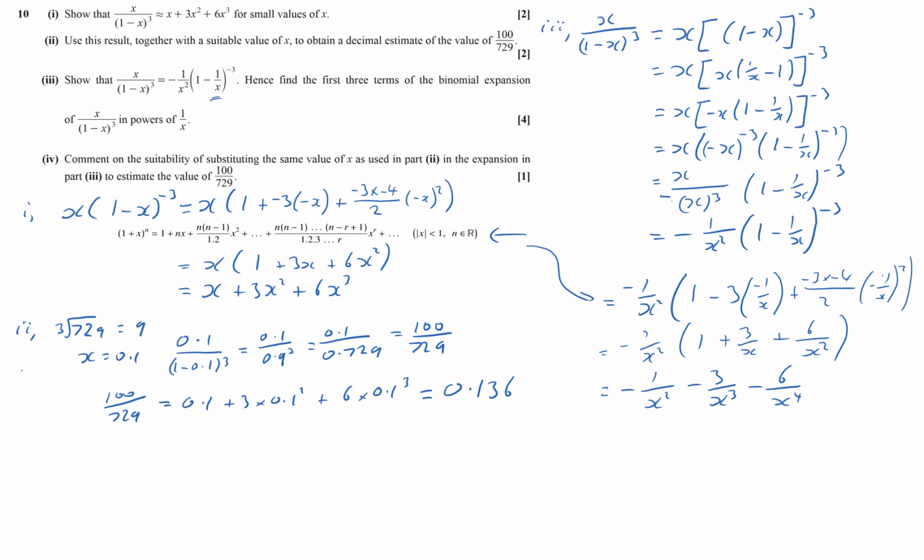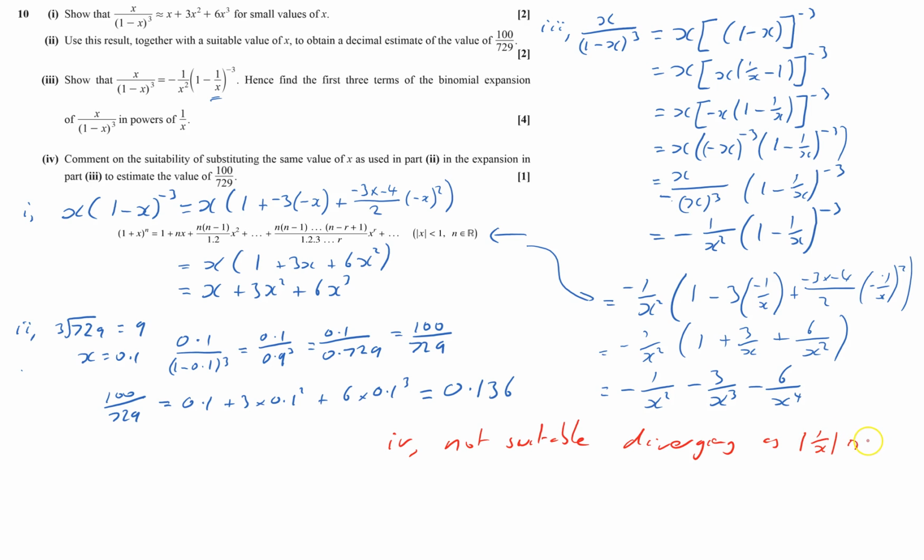And the last part I'll do in red, part 4. Comment on the suitability. Well, it's not suitable, for various reasons, but this is it's diverging. The numbers are getting bigger and bigger, diverging as x, well, what have we got? 1 over x